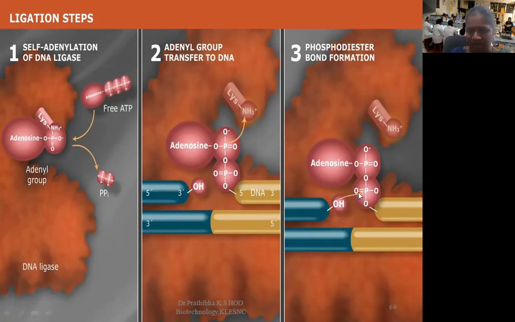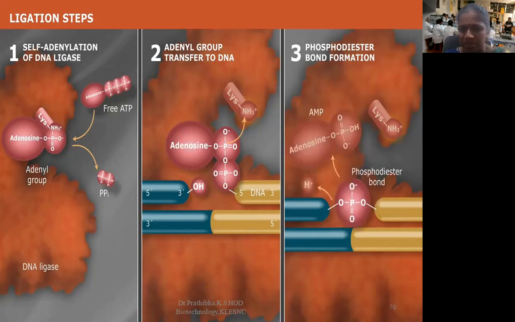After the nucleophilic attack, the phosphodiester bond will form and this AMP will be released, with the formation of the phosphodiester bond and the release of adenosine monophosphate.